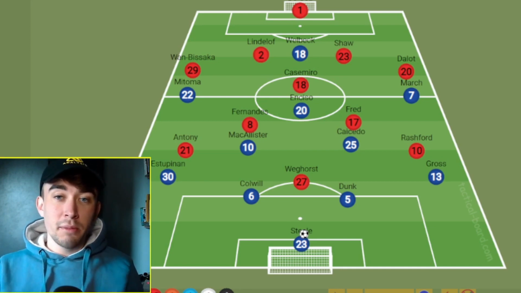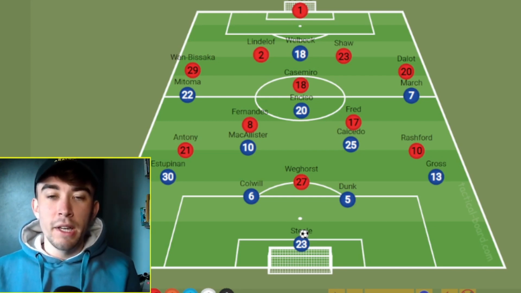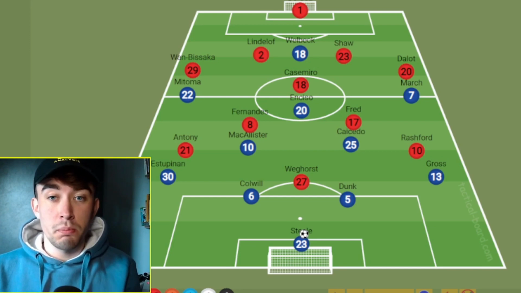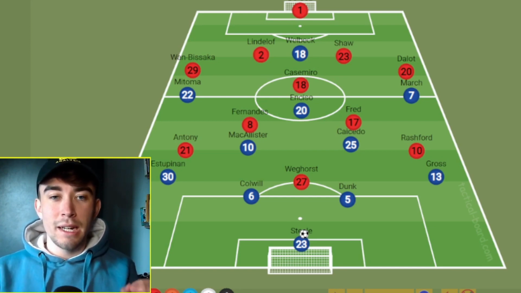Rather than looking at how Manchester United can dominate the ball, play out from the back, whatever, we're going to look at how Brighton will try and do that, take control, move the ball forward, create chances, and how United can try and stop this. Now, like I said, it may not be the approach that some United fans want. We want to see Ten Hag's side dominating the ball, but De Zerbi's Brighton is so good.